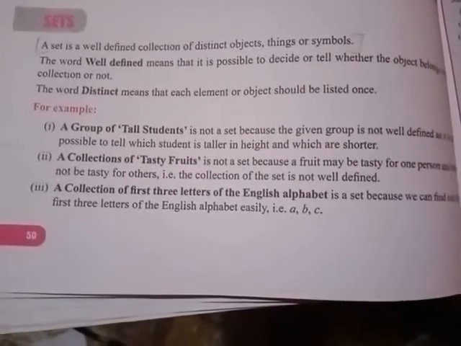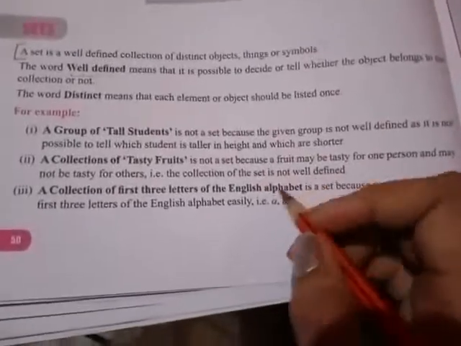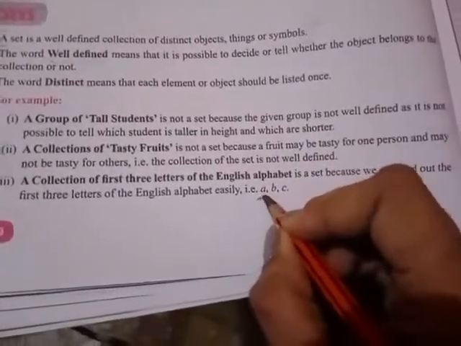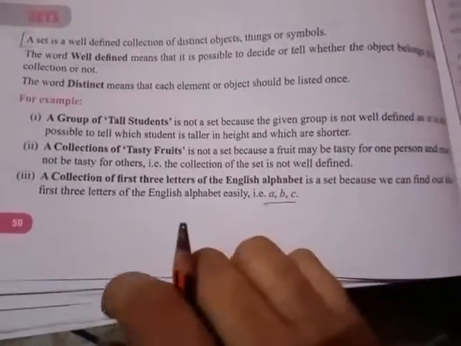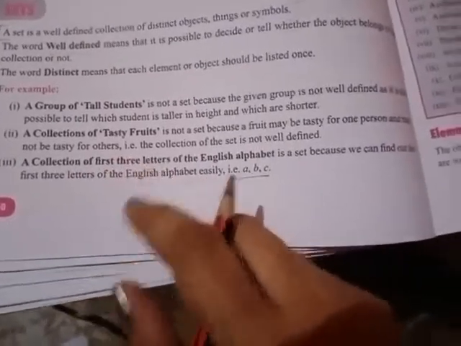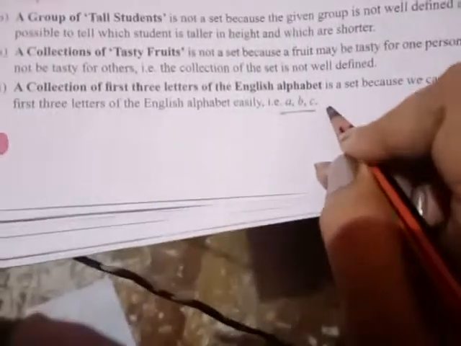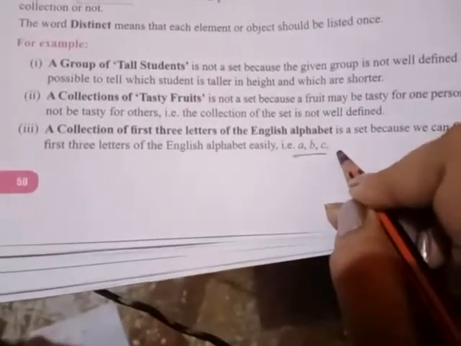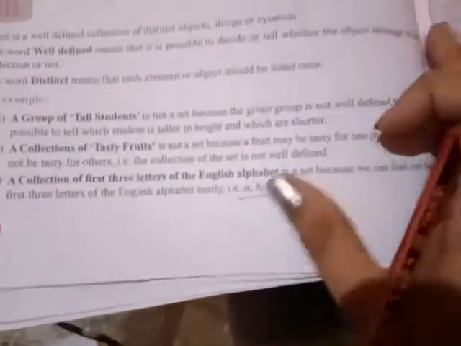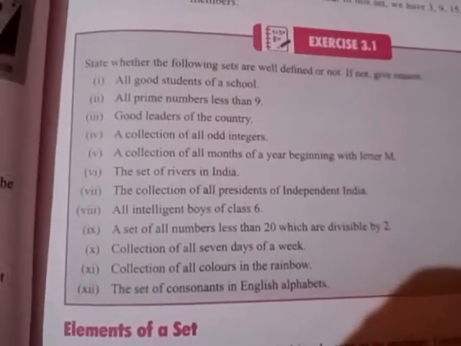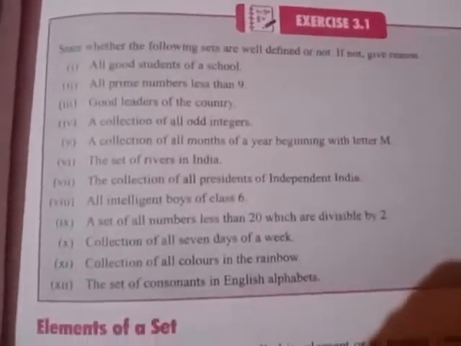Next is a collection of the first three letters of the English alphabet, and this is well defined, because for every person, the collection of the first three letters of the English alphabet will remain the same, that is A, B, C. So this is a well defined collection, so it can be called a set. Now come to Exercise 3.1. State whether the following sets are well defined or not. If not, give reasons. You have to observe carefully whether these are sets or not.